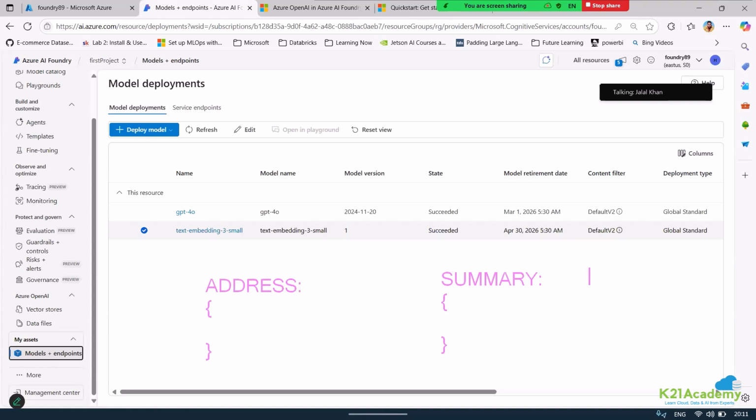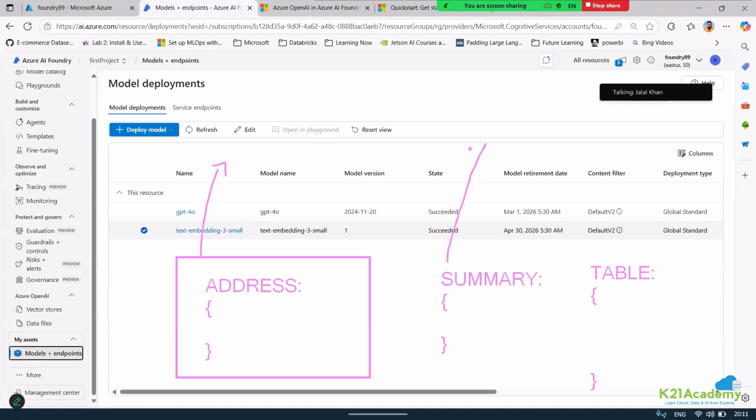For the third one, which is what? My table, right? Suppose it will select a key called table, and it will keep this table intact as a key value. When it keeps this intact as a key value pair, then you run an embedding on top of it. I hope you're getting this. You do not break the data.